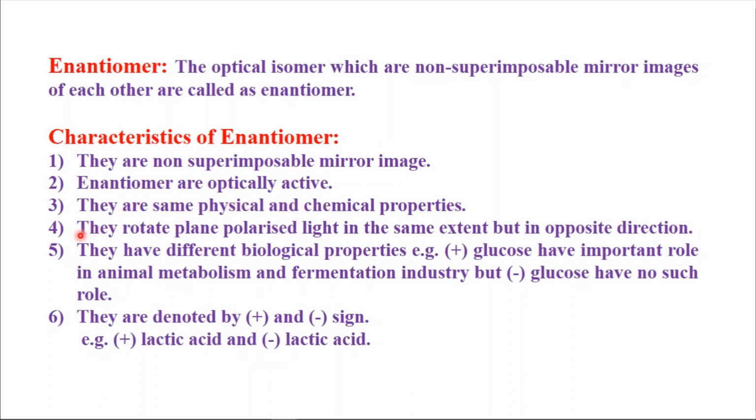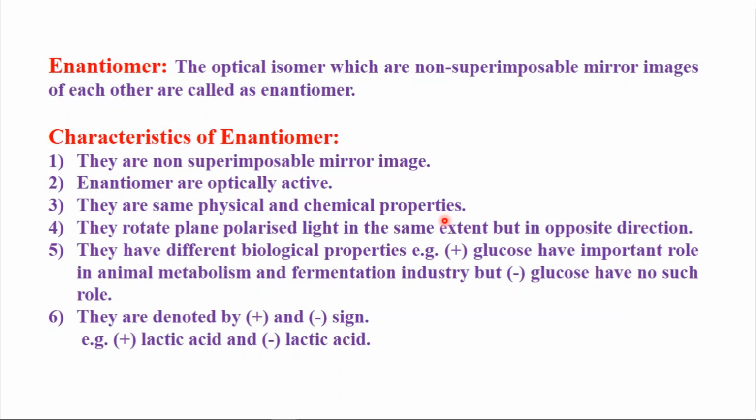Then the fourth characteristic is that they rotate plane polarized light to the same extent but in opposite direction. For example, one enantiomer rotates the light to the right hand side and the other rotates to the left hand side to the same extent, that is, one rotates +5 and the other rotates -5.